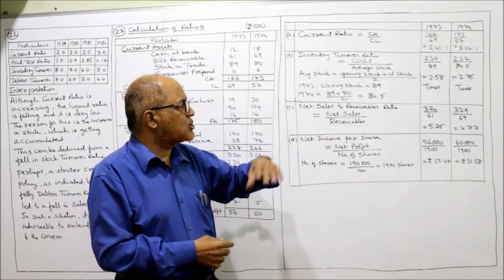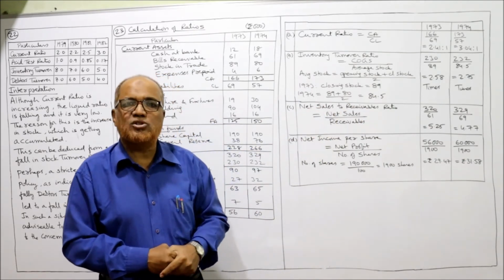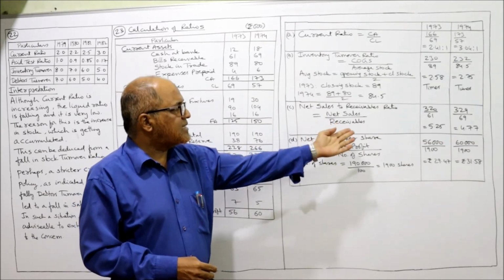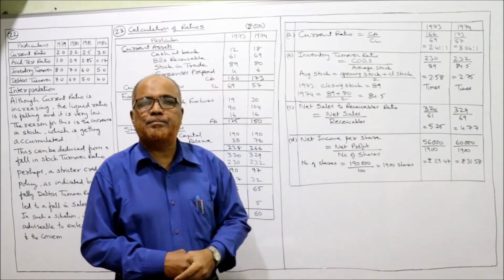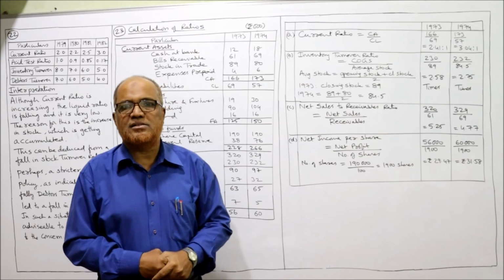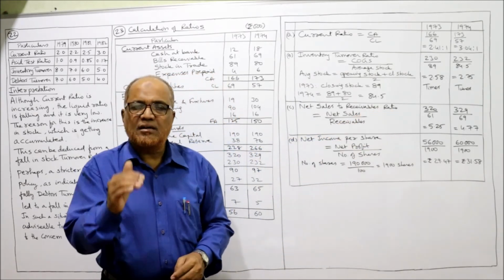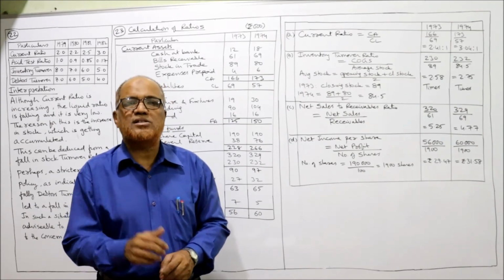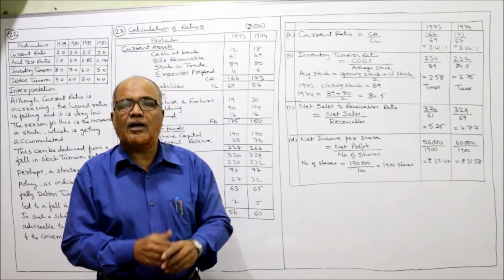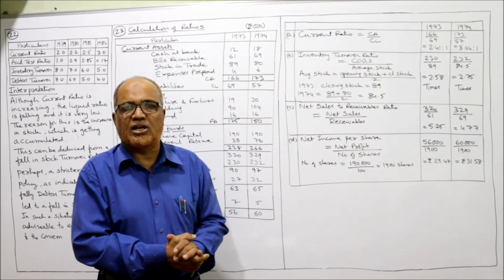Next one is net sales to receivables ratio. That means sales are 5.25 times of the receivables, and there it is 4.77 times. The sales to receivables ratio is showing a lower value. The company must increase this ratio.